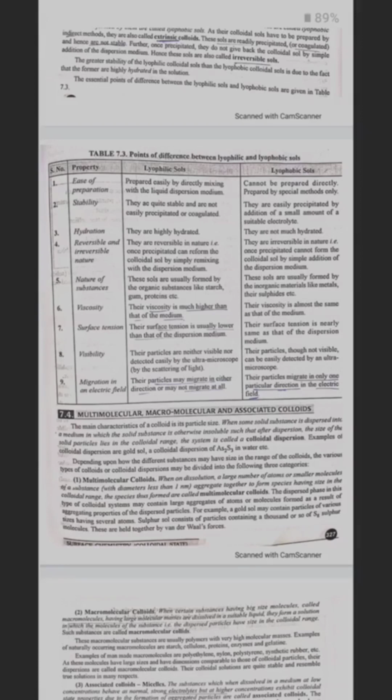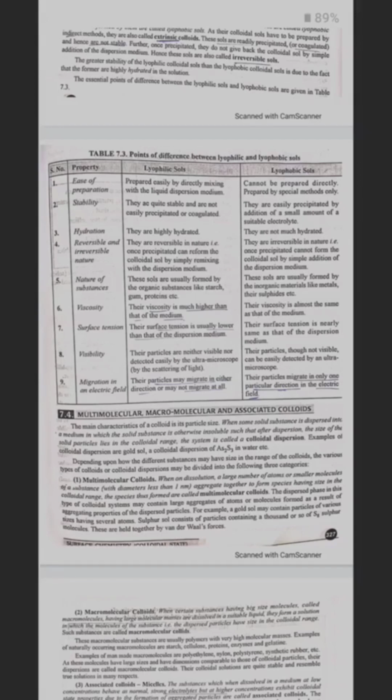Their viscosity is almost the same as that of the medium. Their surface tension is nearly the same as that of the dispersion medium. Their particles, though not visible, can be easily detected by an ultramicroscope. Their particles migrate in only one particular direction in the electric field.